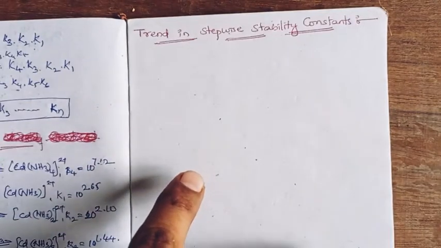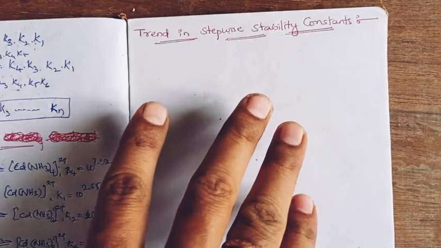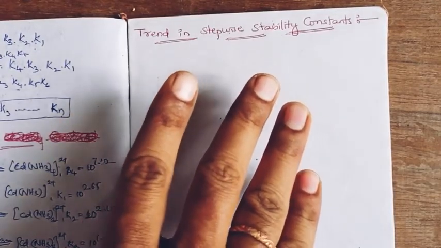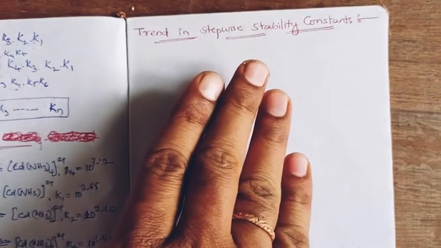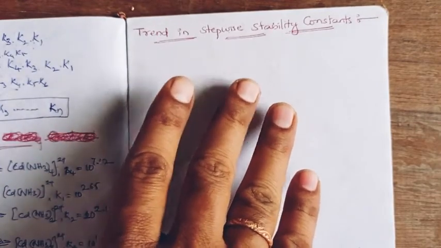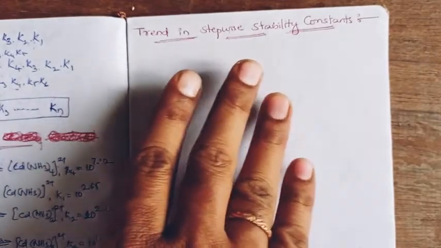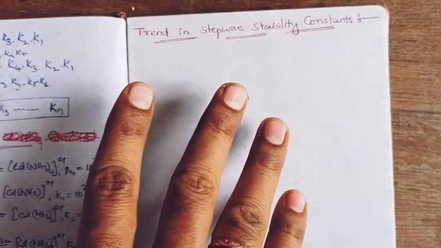In four coordinate complexation, there will be four stepwise stability constants K1, K2, K3, K4. If we have a six coordinated complexation, there will be six stepwise stability constants K1, K2, K3, K4, K5, K6. Whatever it may be, multiple stepwise stability constants are there in one single complexation.